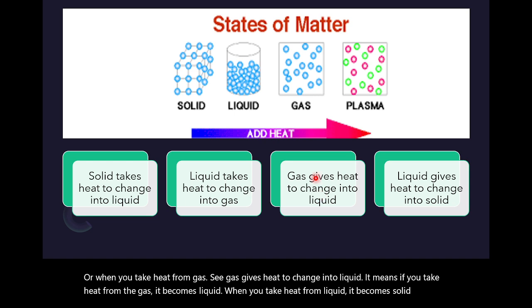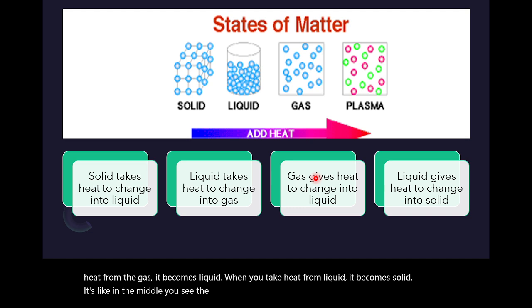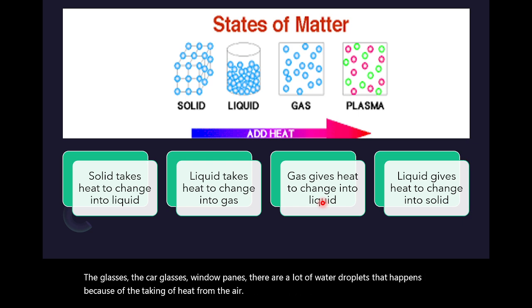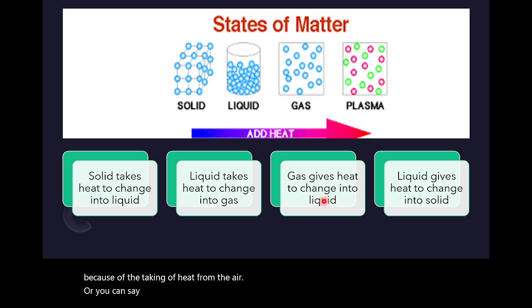You see the car glasses, window panes, there are a lot of water droplets. That happens because of the taking of heat from the air, or you can say cooling of the air, you get the liquid.